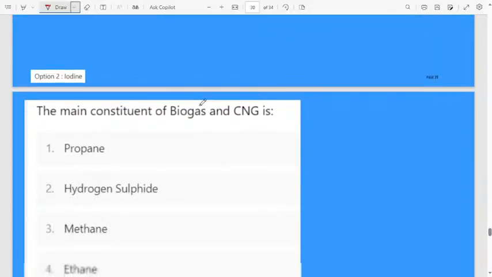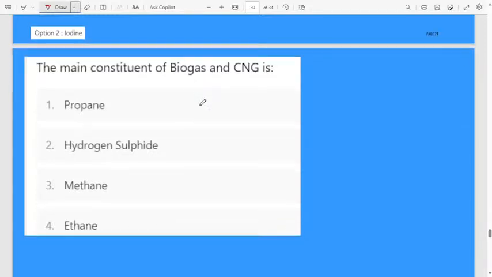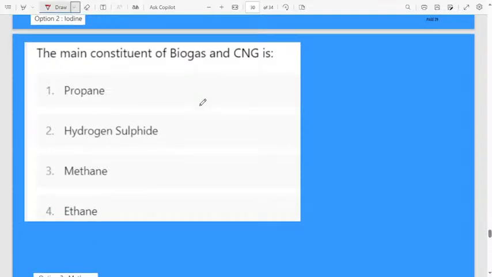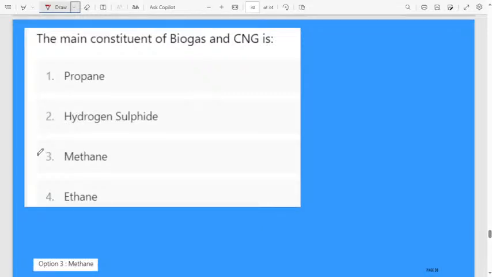Yes, next one. The main constituent of biogas or CNG is, first option propane, second one is hydrogen sulfide, third option is methane, fourth one is ethane. The main constituent of biogas and CNG is methane. Easy question. Yes, Kavita, very good.